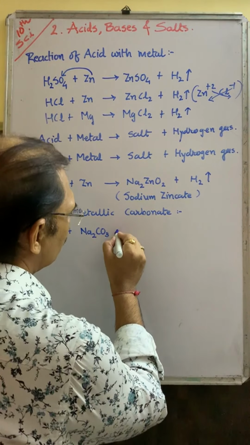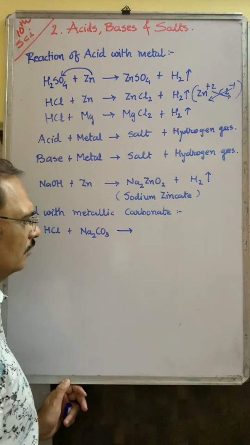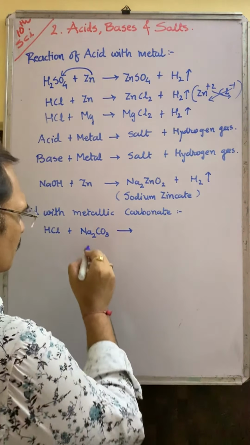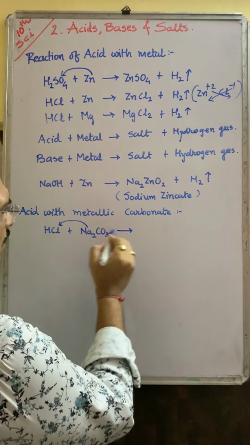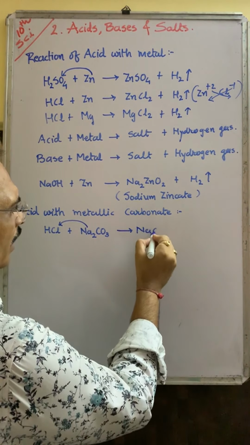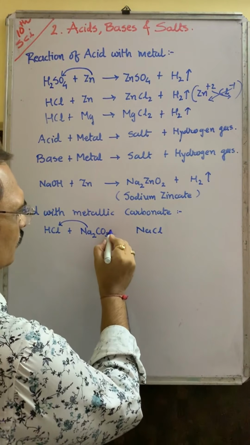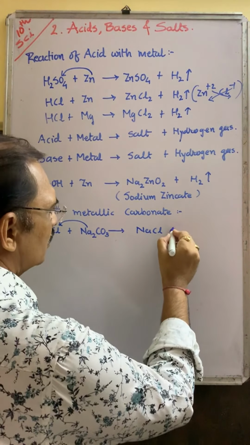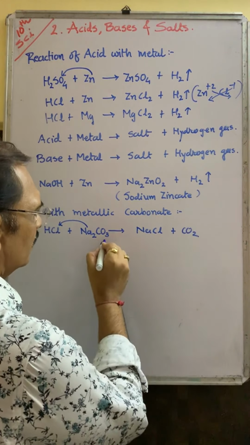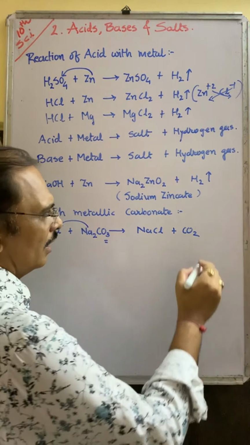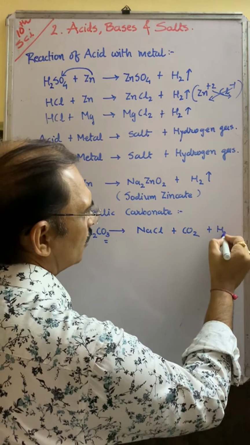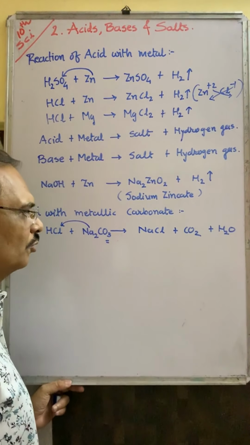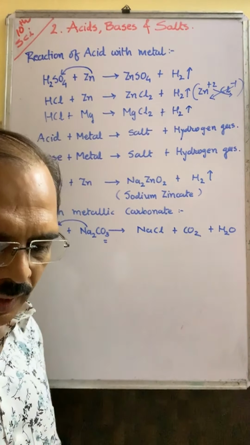Hydrochloric acid when it reacts with sodium carbonate, what happens? See, sodium reacts with chlorine and forms salt. We call it NaCl. Okay. Then carbon dioxide gas is released from CO3, and after that water is also released, that is H2O. Now try to balance.